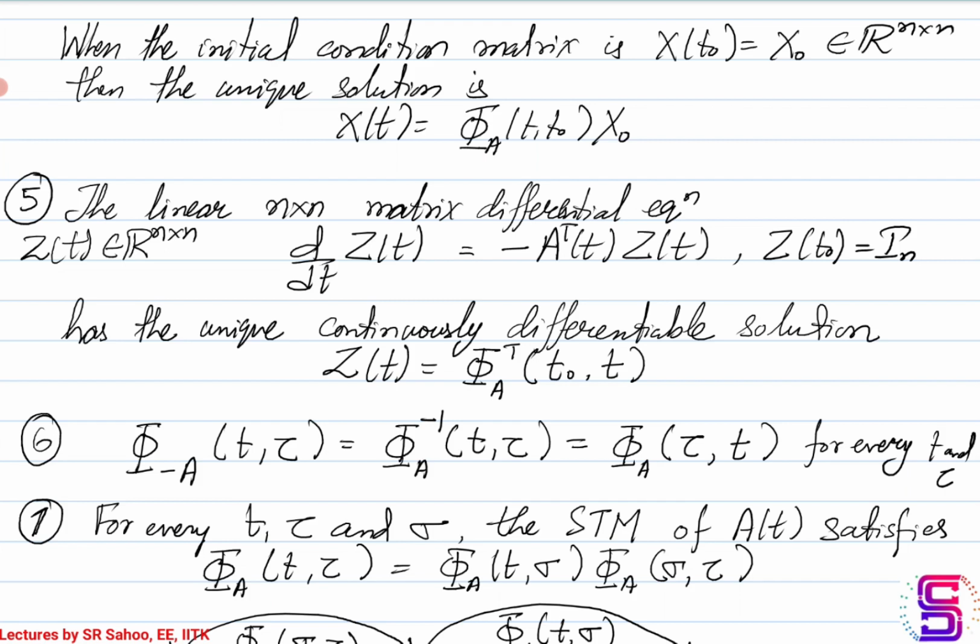So what this essentially is saying is, you calculate the state transition matrix corresponding to A, take a transpose of it and compute the inverse of this. That is what this Z of t is going to be. So this is nothing but the state transition matrix corresponding to A over the time interval t0 till t. You take an inverse and then a transpose of it. Okay, that is what this is going to be.